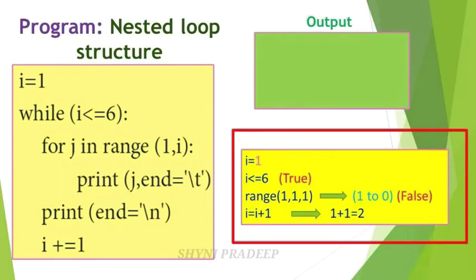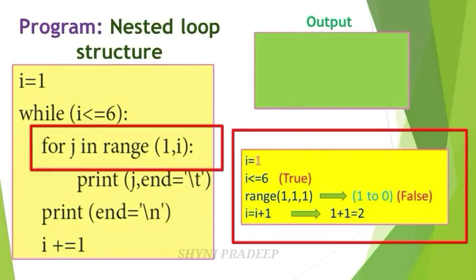That is the for loop: for j in range(1, I). Here the start value is given and the stop value is given, but the increment value is not given. So we have to assign the step value, which means the increment value, by default. The default step value is 1.